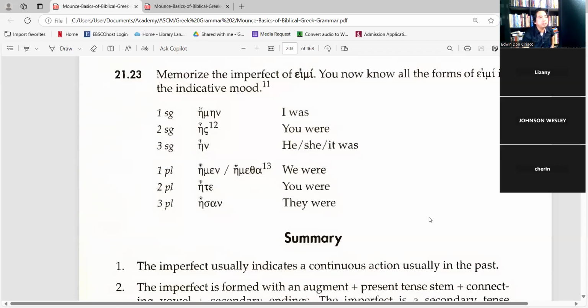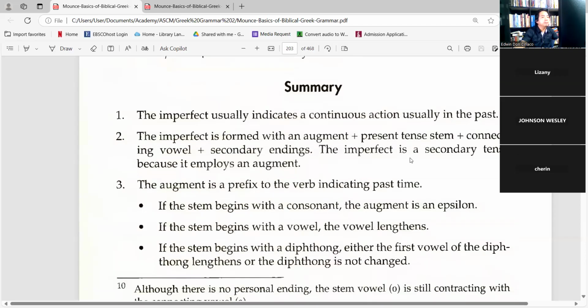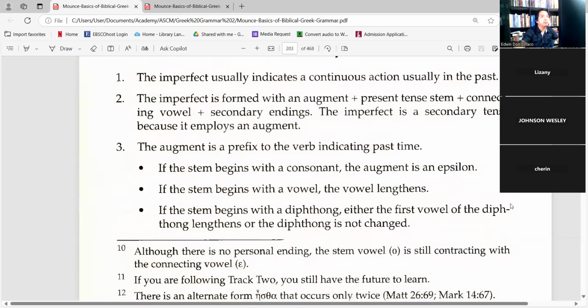So what's the difference? In the present, eimi is I am, and then esmen, este. The imperfect usually indicates a continuous action.